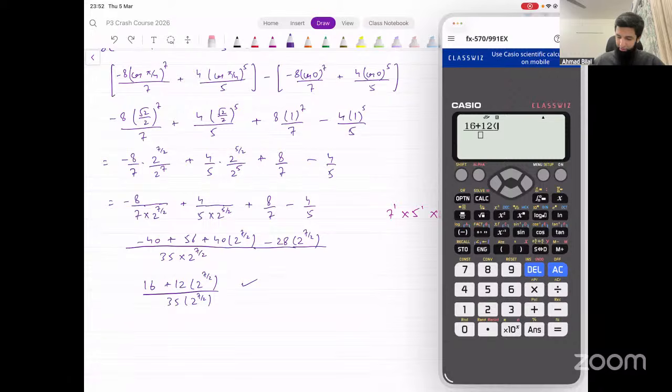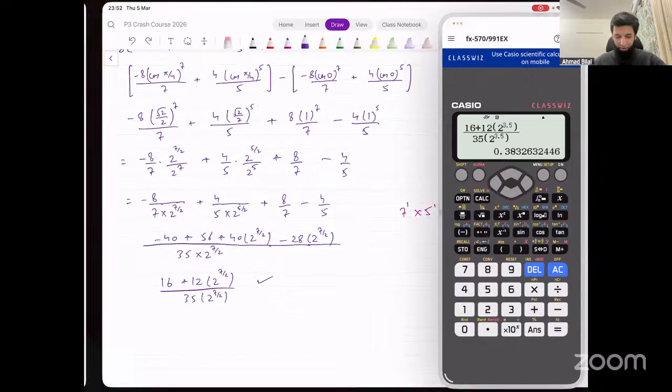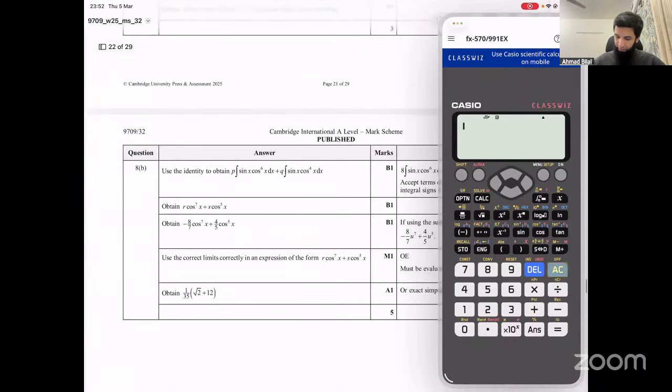So let's just check this first. 2 raised to the power 3.5 divided by 35 into 2 raised to the power 3.5. 0.383. That's what we get. Okay, 0.383. And what they have there, 1 over 35 into under root 2 plus 12.